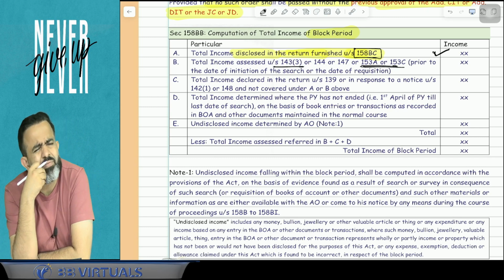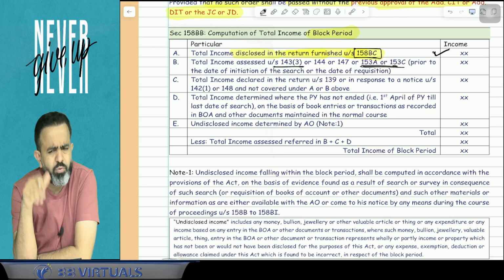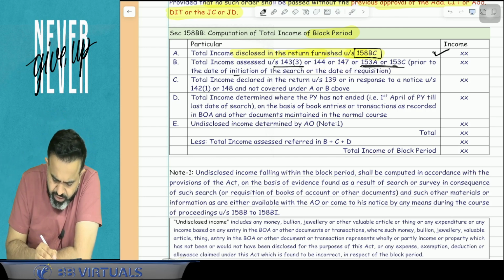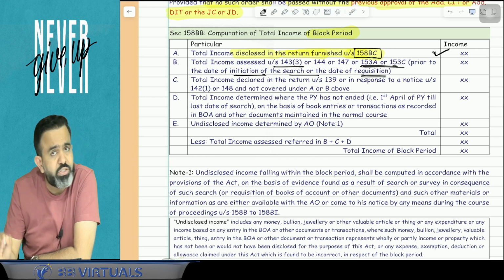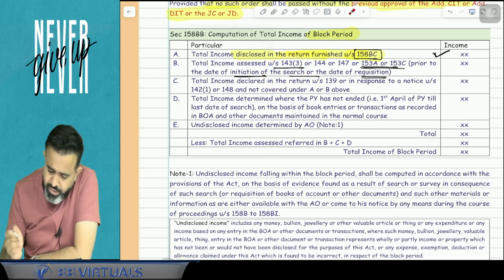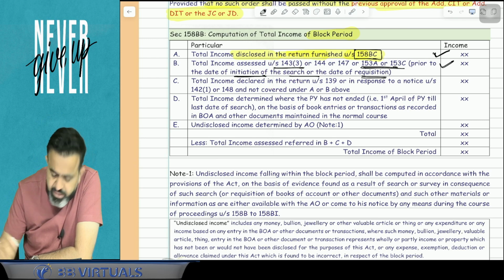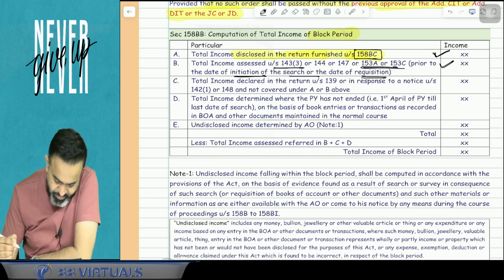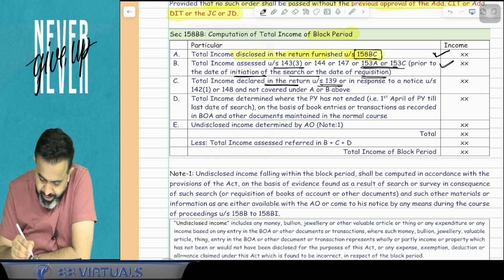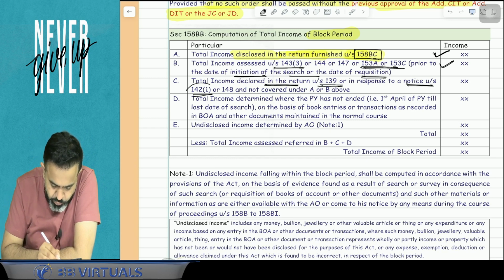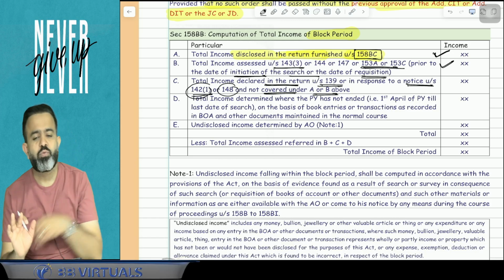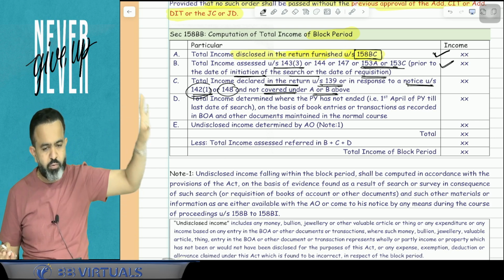This 153A, 153C is not there in the law. It was there before 2021. So just ignore that. Prior to the date of the initiation of the search or the date of the requisition. So guys, in the block period, suppose your assessment was made earlier. So what was the income in case of that assessment? That income will also be added. Third is the total income declared in the return under section 139 and in respect of notice under section 142(1) or 148 and not covered in part A and B above. So guys, suppose for any year assessment was not done, then what was your return income?